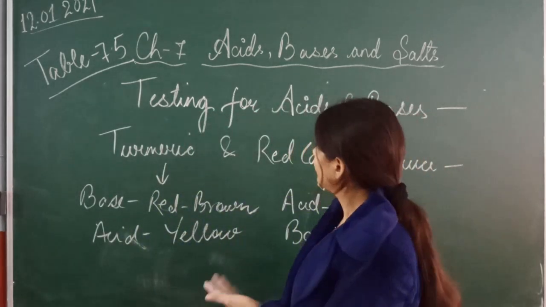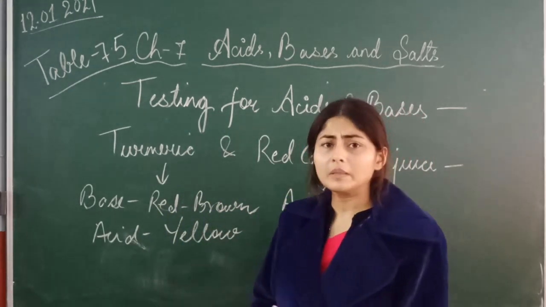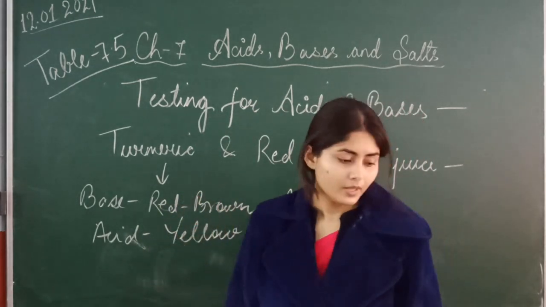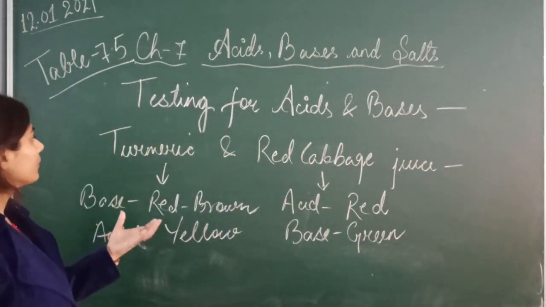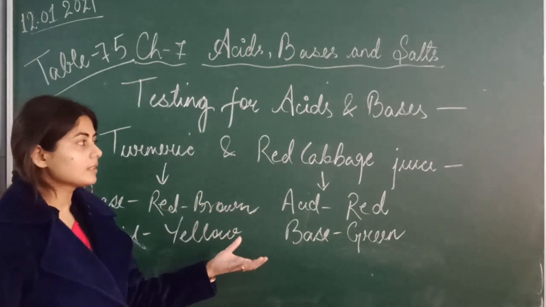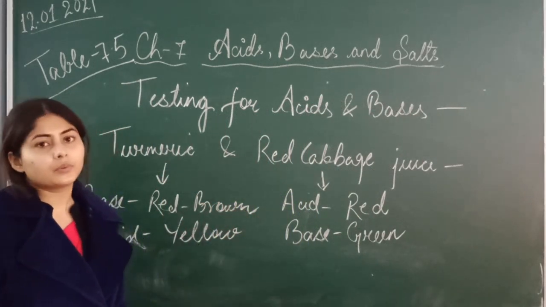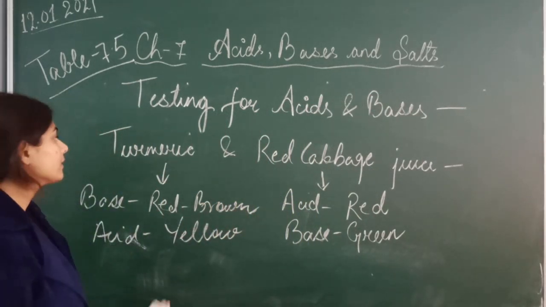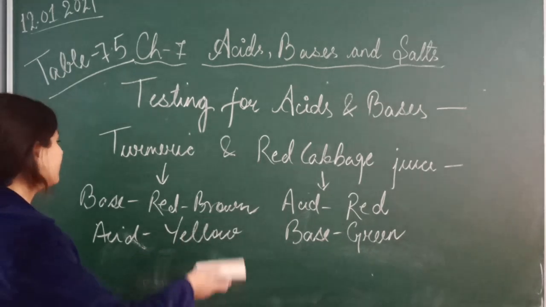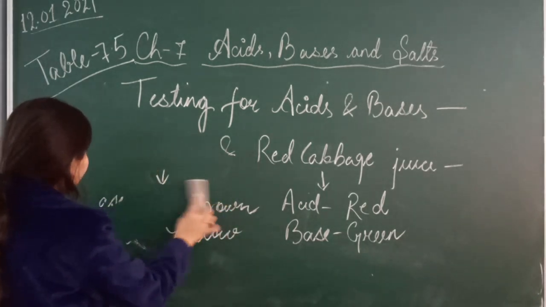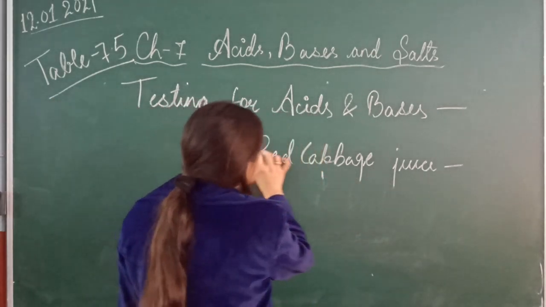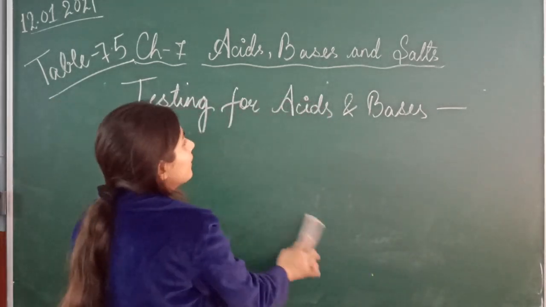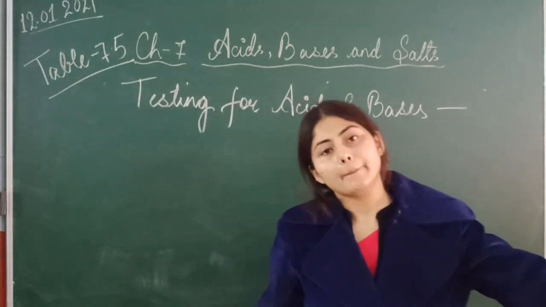So I hope these things are clear. You have to remember the color changes, because only in this way can we test whether our substance is acidic or basic. So this is an indicator through which we came to know that our substance is acid or base.